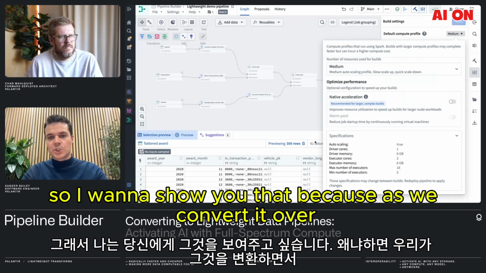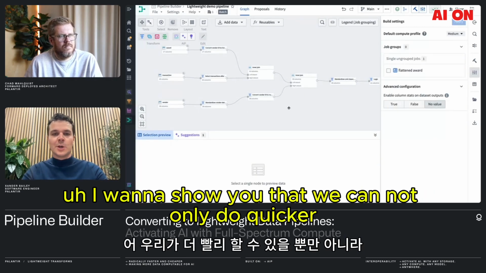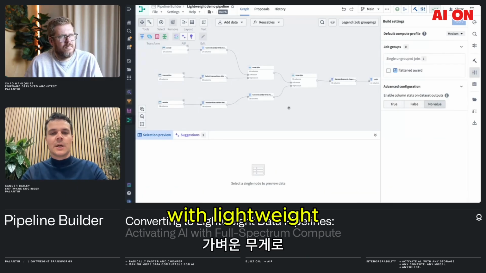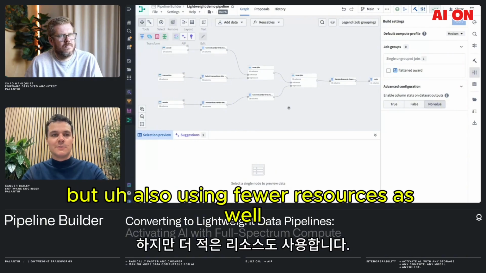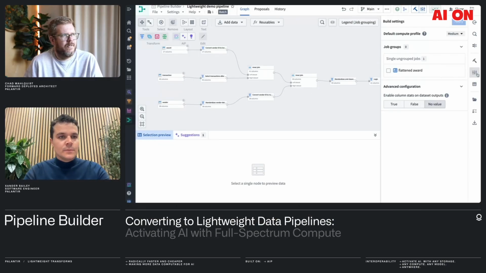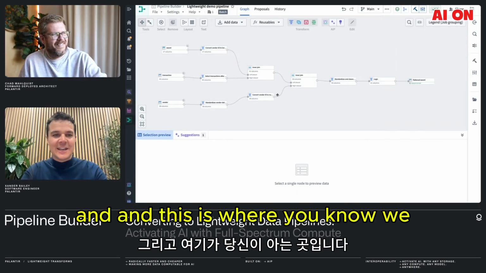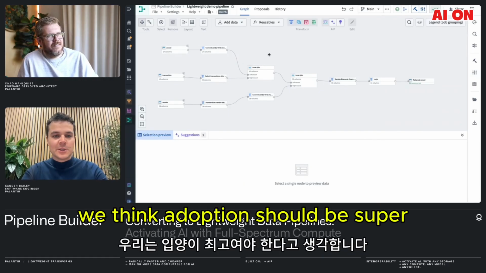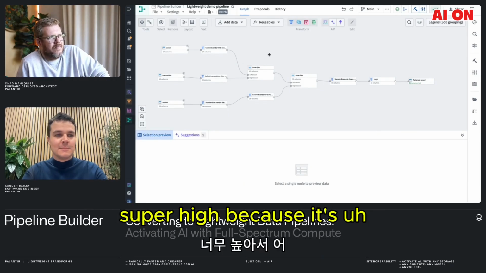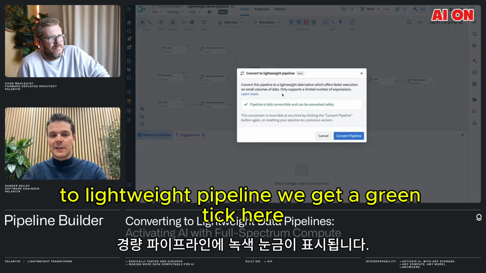I want to show you that because as we convert it over, we can not only go quicker with lightweight, but also use fewer resources, which is pretty nice. Awesome. So how do we convert it? Yeah, let's go ahead and convert it. This is where we think adoption should be super high, because it's literally one click. So we click convert to lightweight pipeline.